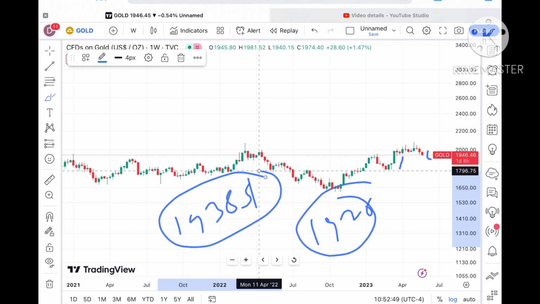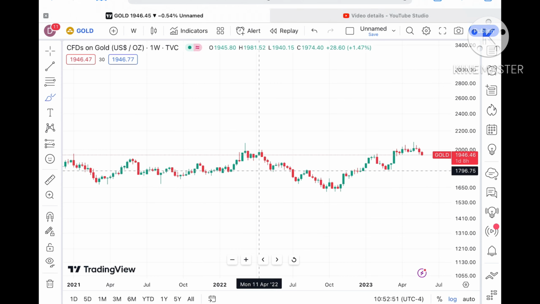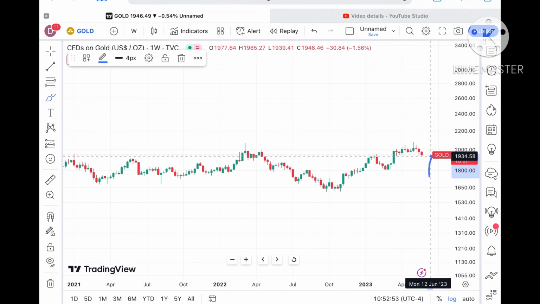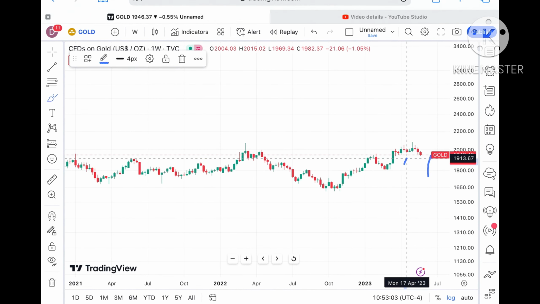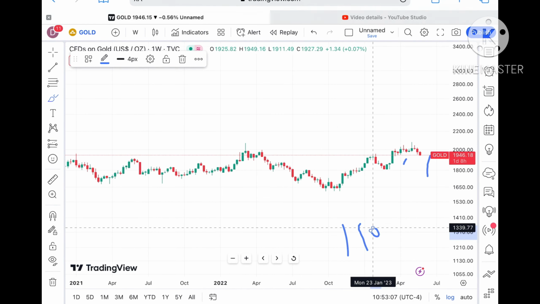Once the price falls below $1946, chances of touching 1938 will be there, and once it starts falling below that level, then chances of touching 1934 will be there, and from there we can see a level of 1922. Once the price falls below 1922, there is a probability that it can touch a level of around 1905. Keep that in mind.